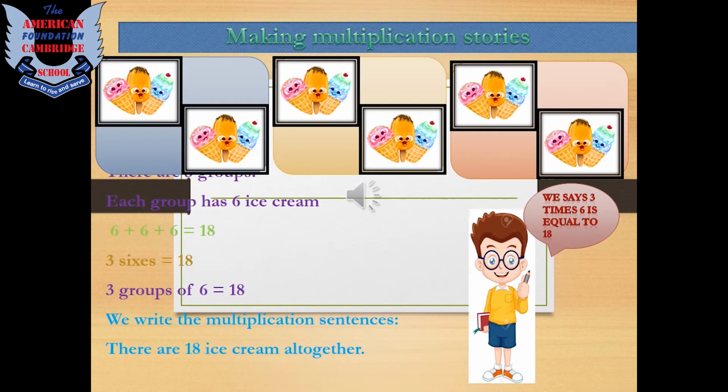Just like that, we have another example. As you can see, there are 3 groups. Each group has 6 ice creams. So what can we do? We have 2 choices. Either we can add them, or we can do multiplication. As I have told you, addition is a very big and very long procedure. So for saving time, we can do the multiplication. We will read the table of 3 6 times. So the answer would be 18. So it means there are a total of 18 ice creams. Understood, kids?